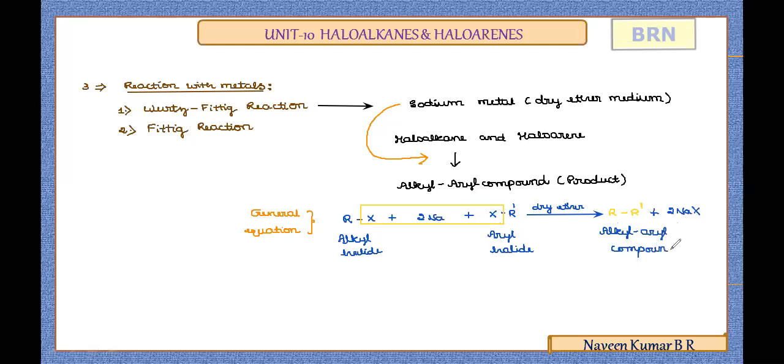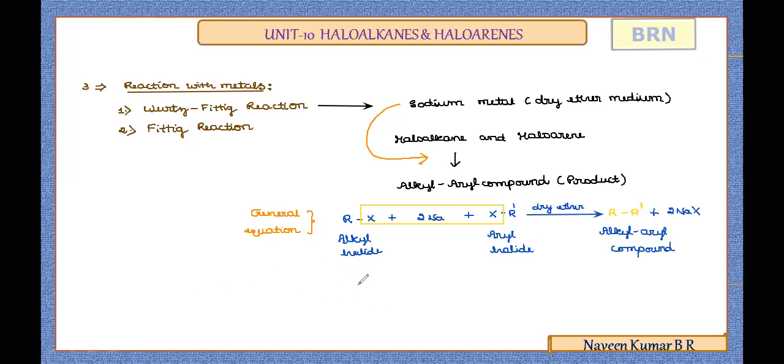This is how, in the Wurtz-Fittig reaction, we get an alkyl aryl compound by reacting an alkyl halide and aryl halide with sodium metal in presence of dry ether. With the general equation, the explanation carries 2 marks. The metal used is sodium, and the medium is dry ether.